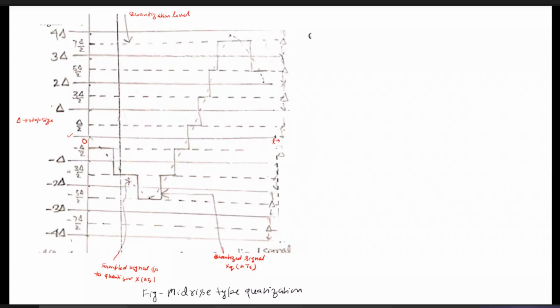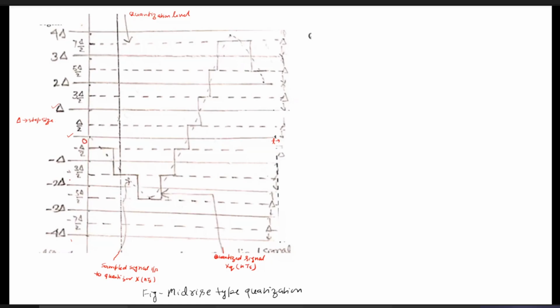That's why we call it uniform quantization. Here it is delta step size. If we measure from the origin, this will be delta, 2 delta, 3 delta, 4 delta. After 4 delta we are able to cover the whole analog sample signal. Similarly, in the negative direction we go minus delta, minus 2 delta, minus 3 delta, minus 4 delta. The step size remains constant, so we call it a uniform quantizer. In the uniform quantizer there are two types: one is mid-tread, another is mid-rise.